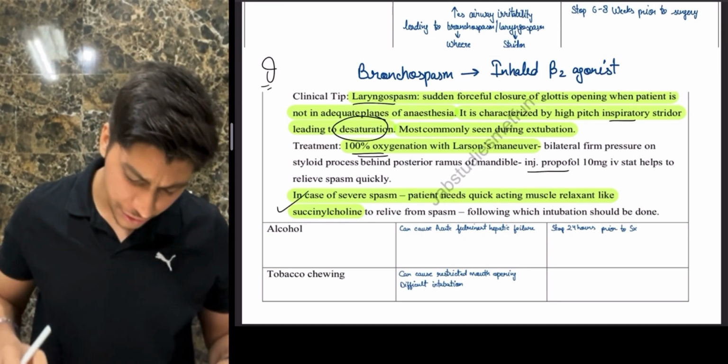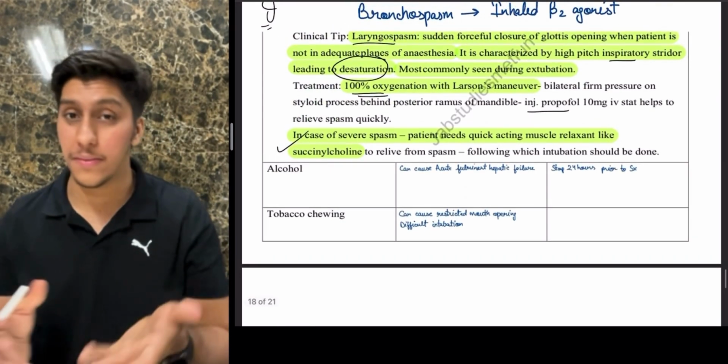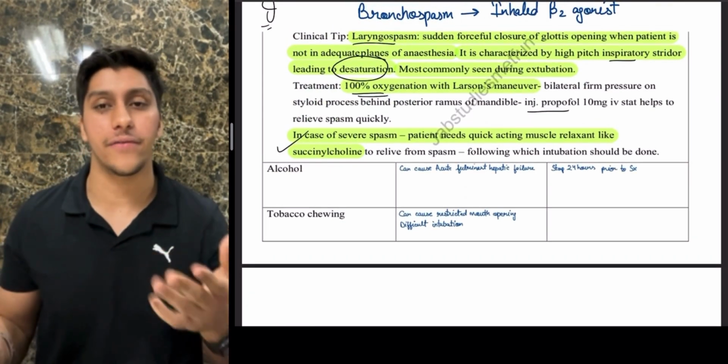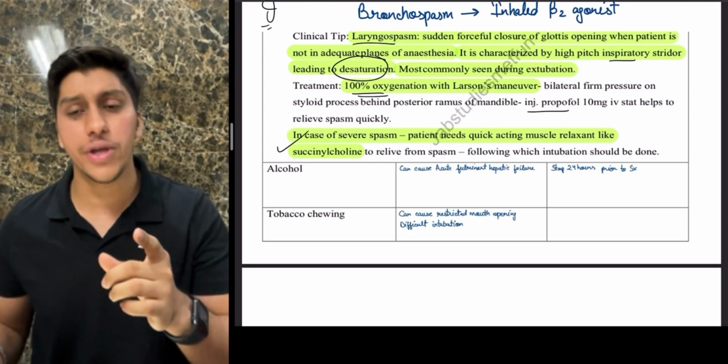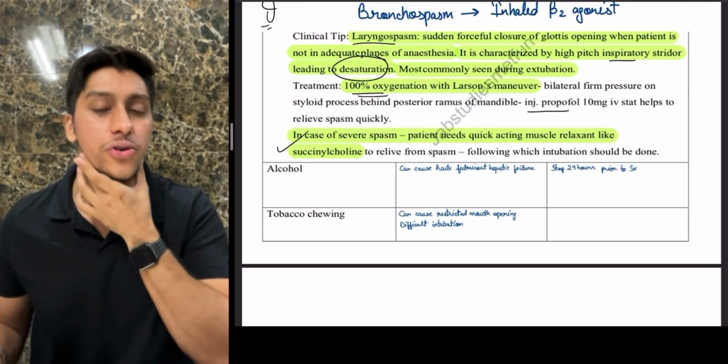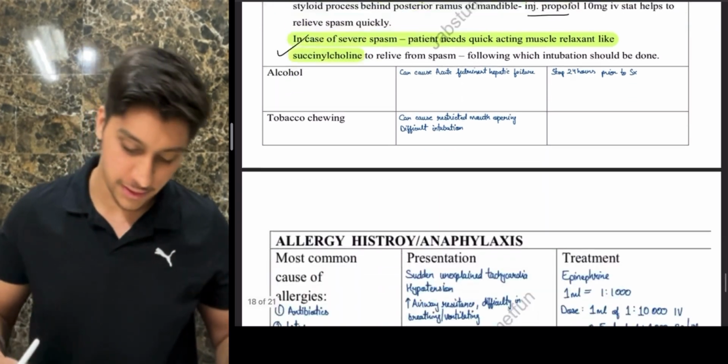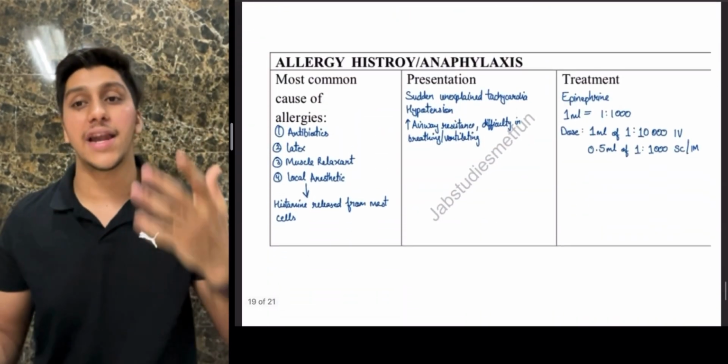Talking about alcohol, why do you have to stop alcohol? Common sense, it can cause acute fulminant liver failure. So stop the alcohol at least 24 hours prior to surgery. Chewing tobacco, why do you have to stop it? Obviously, it is going to cause submucosal fibrosis. Correct?